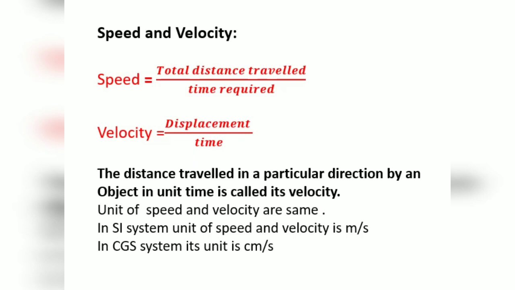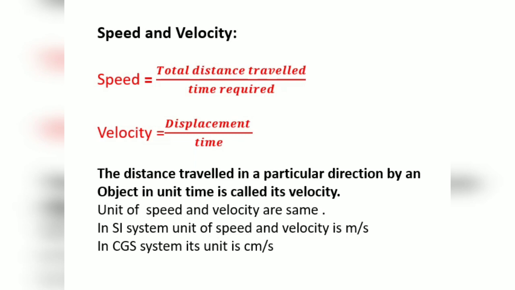Velocity is nothing else but the unit of speed. So velocity is the same as speed, but its proportionality is displacement upon time. So velocity is directly proportional to displacement. What is displacement? Displacement is the unit of distance. So here, velocity is directly proportional to displacement and inversely proportional to time.